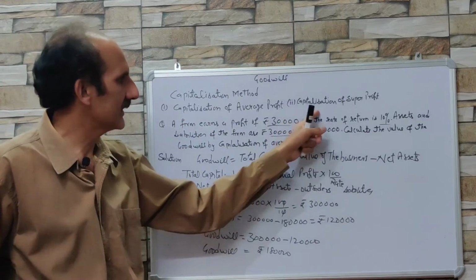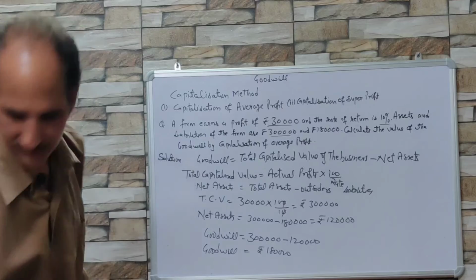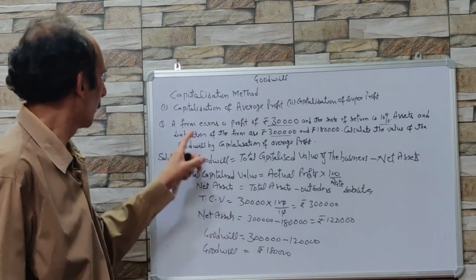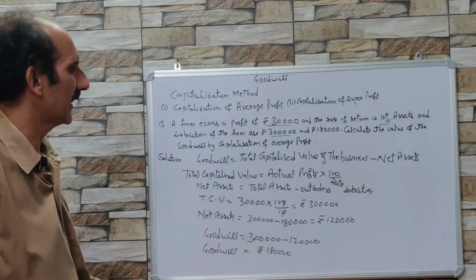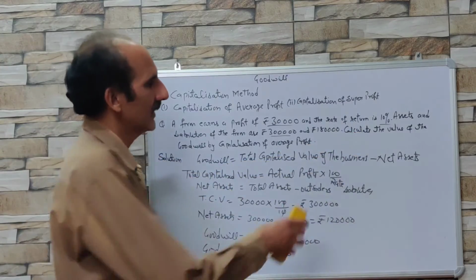Now the second one is capitalization of super profit. Suppose a firm earns a profit of rupees 30,000 and the normal rate of return is 10%.